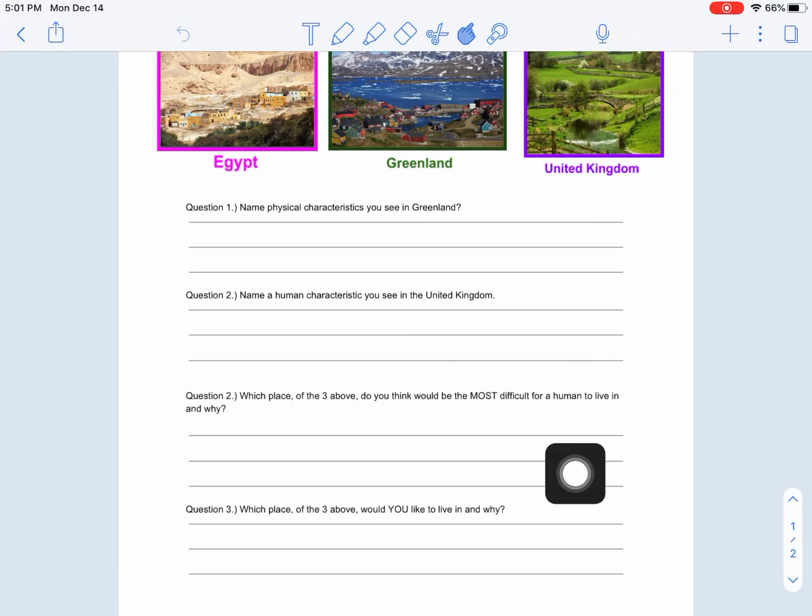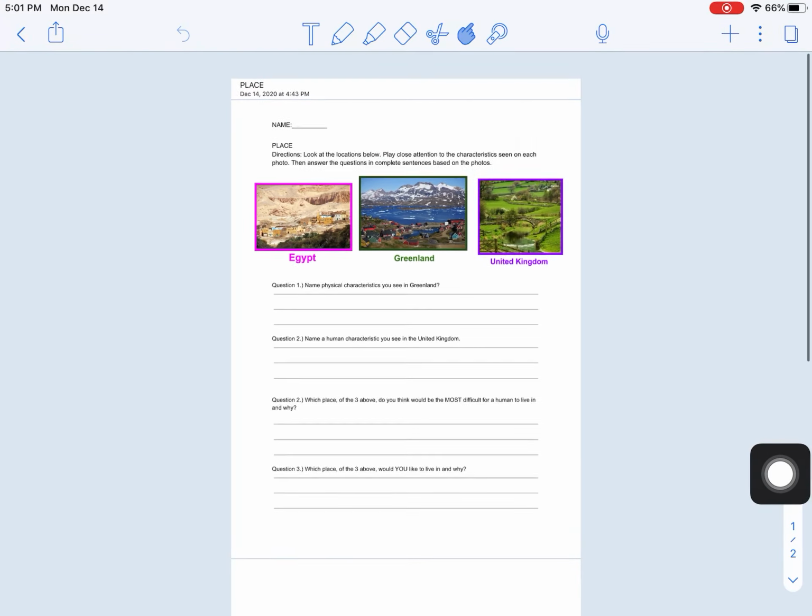As well for our last question here. Which place of the 3 above would you like to live in, and why? So for example, I would like to live in blank. I would like to live here because, finish that sentence. So your last 2 should really have at least 2 sentences. Your first 2 questions should have 2 as well, but you could probably get it done with 1 sentence there.